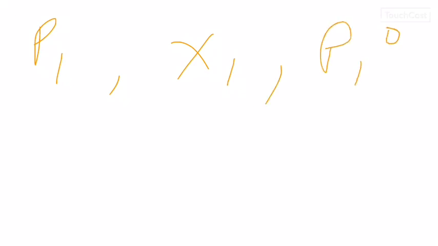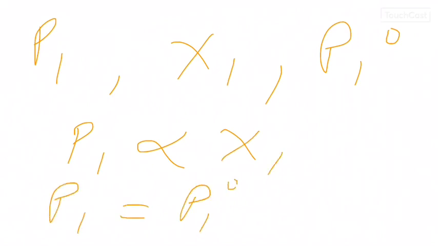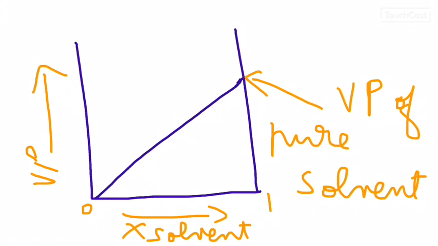When the solute is non-volatile, only the solvent molecules are present in the vapor phase and contribute to the vapor pressure. If P1 is the vapor pressure of the solvent and chi 1 is its mole fraction, and P10 is the vapor pressure in the pure state, then according to Raoult's law, P1 is proportional to chi 1 and P1 is equal to P10 into chi 1. A plot between the vapor pressure and the mole fraction of the solvent is linear.